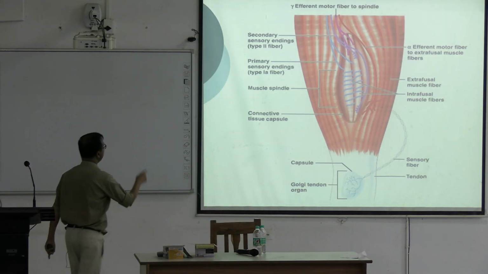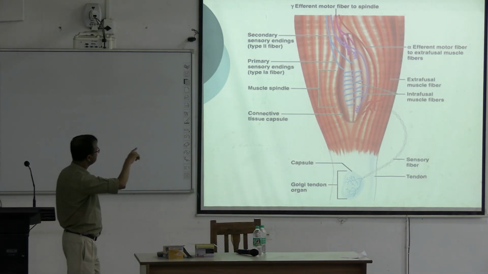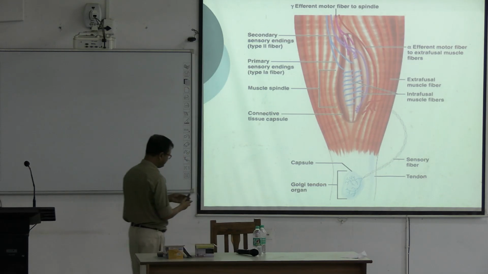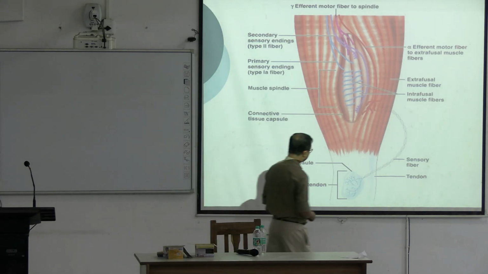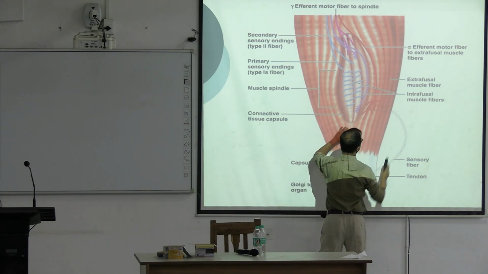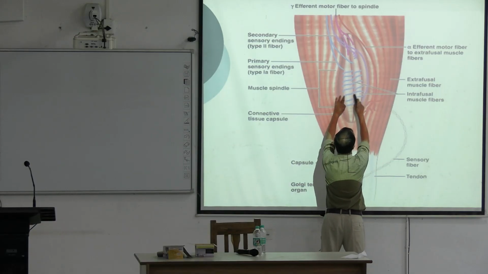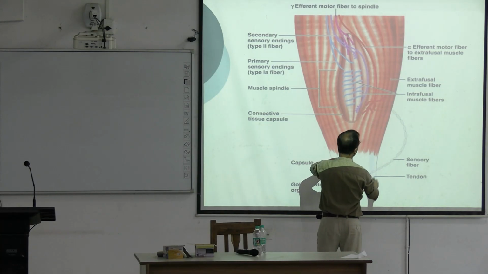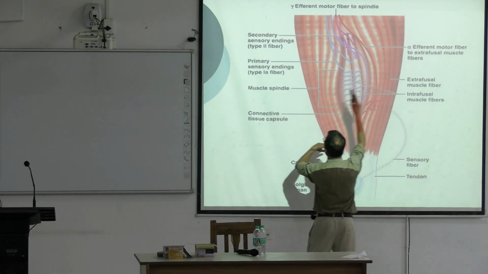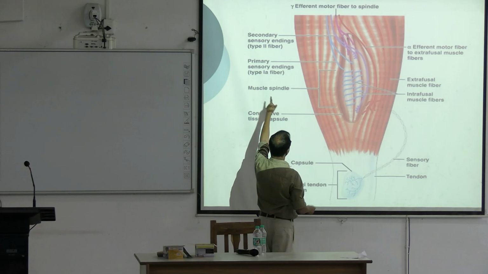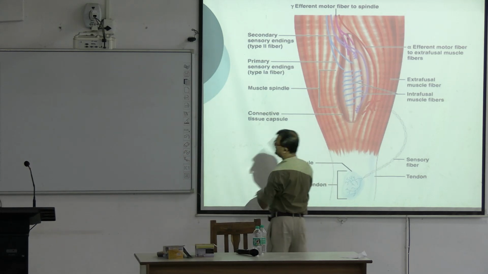Here we have the primary afferent, efferent, extrafusal muscle, and intrafusal muscle. The primary sensory ending, type 1, and the alpha efferent.